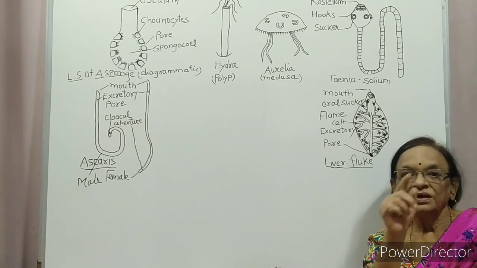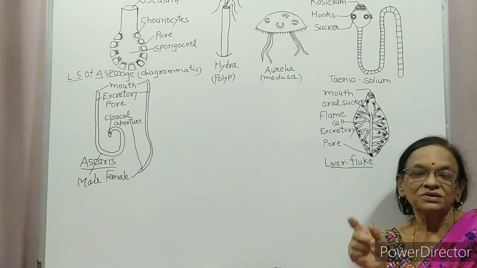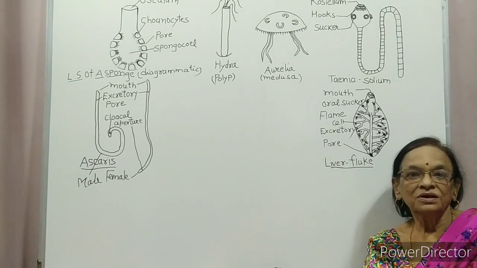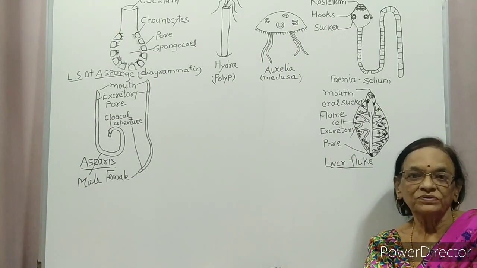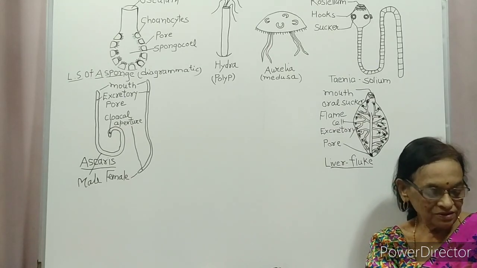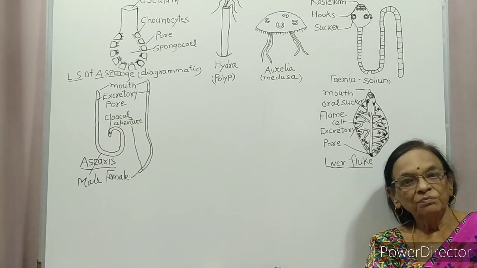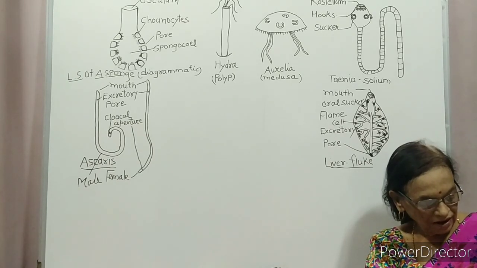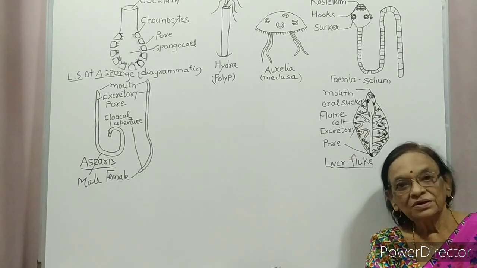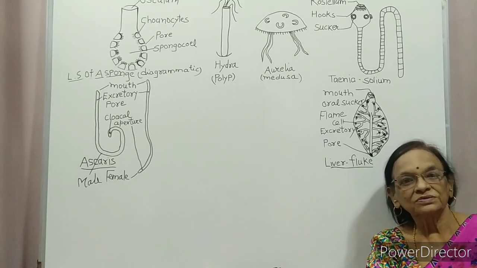From ganglion, nerve fiber arise and innervate the whole body surface. So nervous system appeared in this phylum, which is double solid ganglionated. Now Nereis is an aquatic animal which is dioecious.